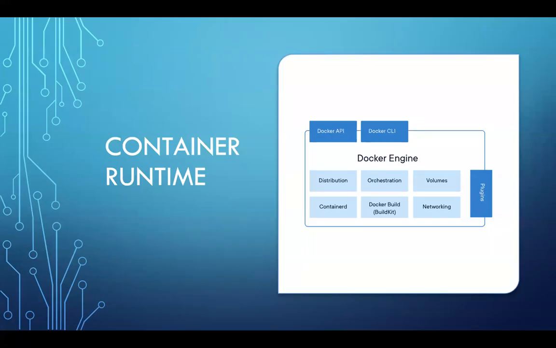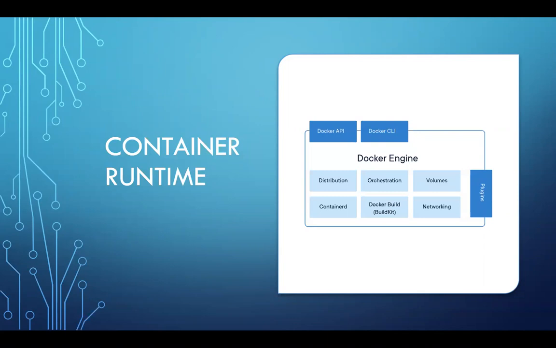So your container runtime over here is called the Docker engine, right? Docker is a technology that enables you to create containers. It has its own ecosystem, which we'll be studying in the subsequent slides. The components of your Docker engine are the Docker API, which is your REST API, and then you have your Docker CLI, which is your command line interface from where you execute your Docker commands, essentially your terminal window, or your command prompt.